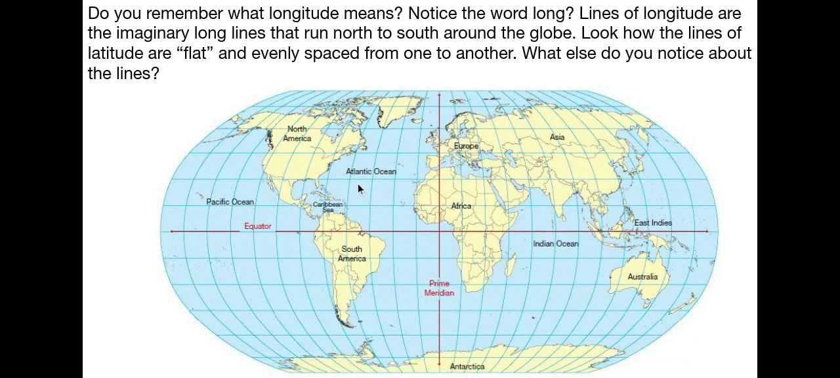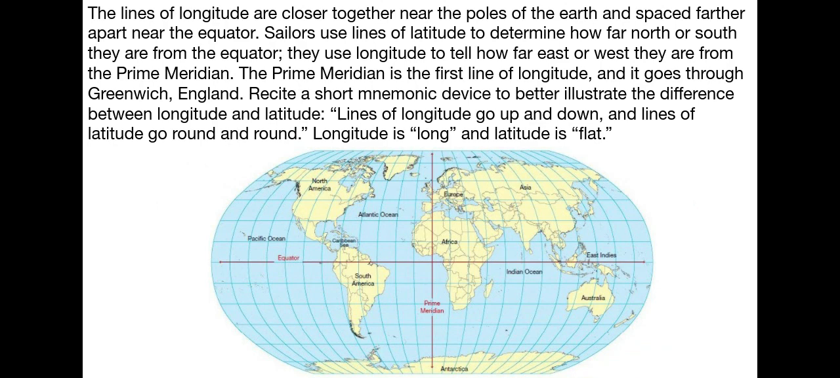If you notice, the latitude lines are flat lines and evenly spaced from one another, while the longitude are different. The lines of longitude are closer together near the poles of the Earth and spaced farther apart near the equator. Sailors use lines of latitude to determine how far north or south they are from the equator. They use longitude to tell how far east or west they are from the prime meridian. The prime meridian is the first line of longitude, and it goes through Greenwich, England.